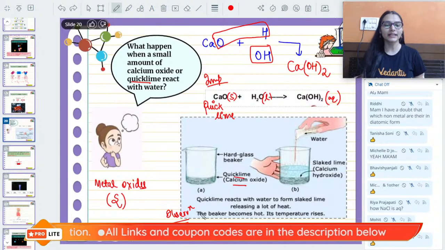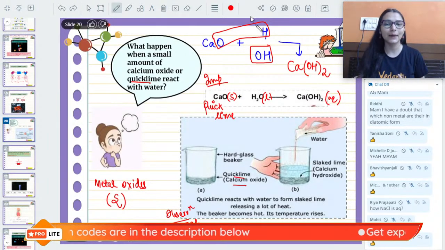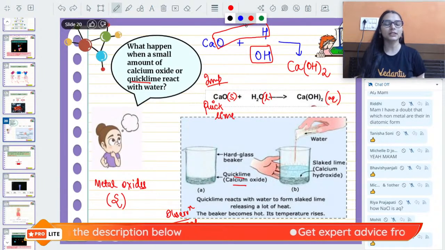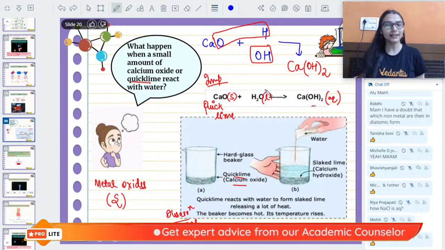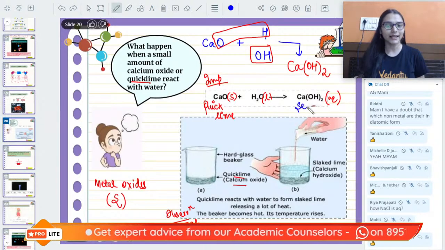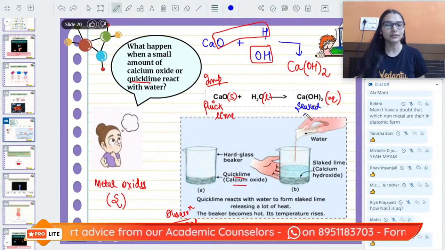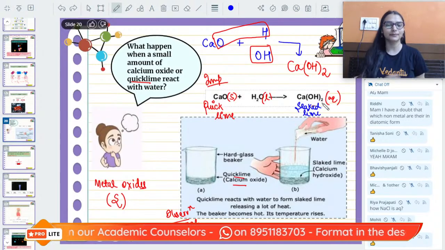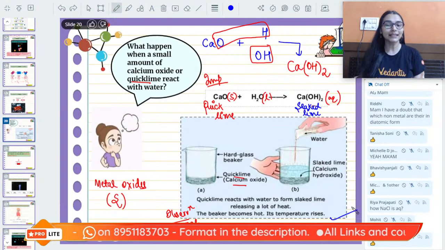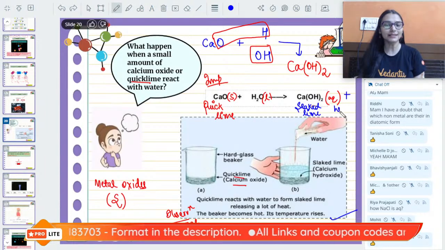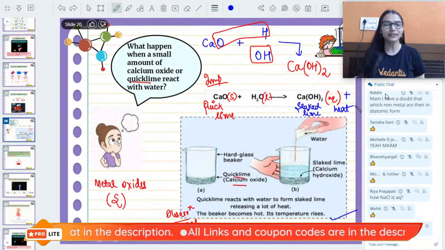It is advised that you always wear gloves in the chemistry lab, because you never know in what reaction heat can be released. When you are mixing quicklime with water, you get slaked lime, calcium hydroxide, common name slaked lime. And the beaker becomes hot, that means heat energy is being released. Yes or no? Tell me in the chat.